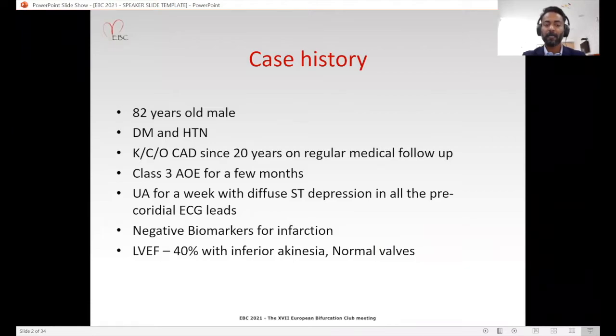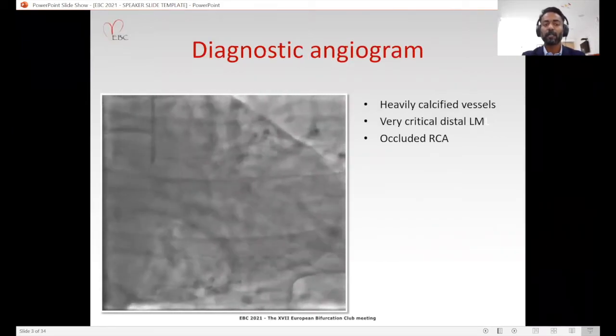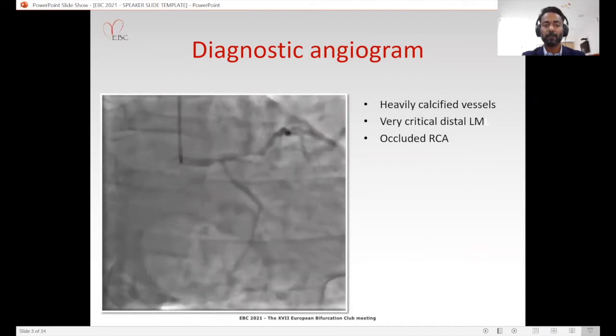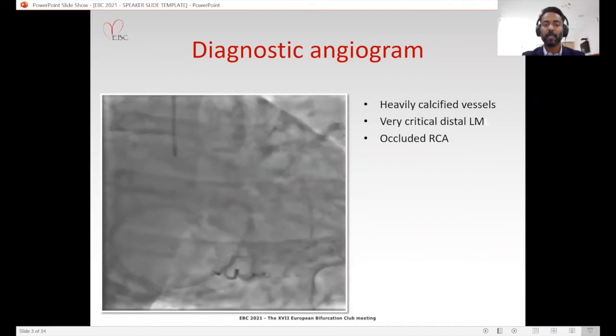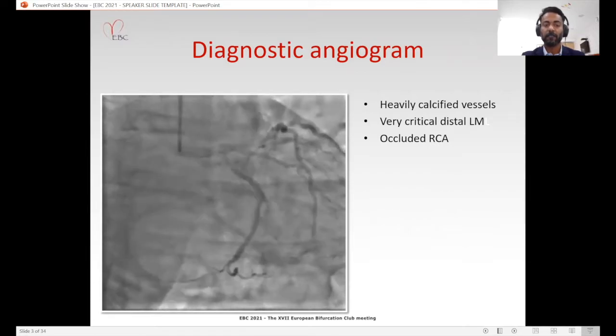He had negative biomarkers for myocardial infarction and had an ejection fraction of 40% with inferior akinesia and normal valves. On the diagnostic angiogram, we found a diffuse triple vessel disease with critical distal left main lesion. His coronary arteries were heavily calcified and there was long segment disease in the LAD and the circumflex.